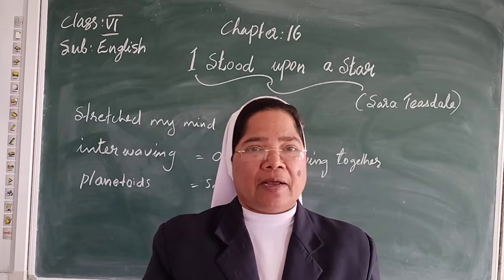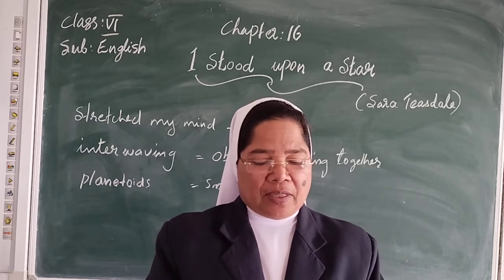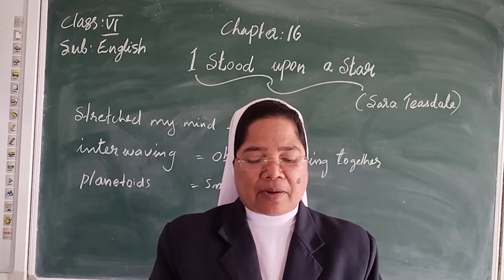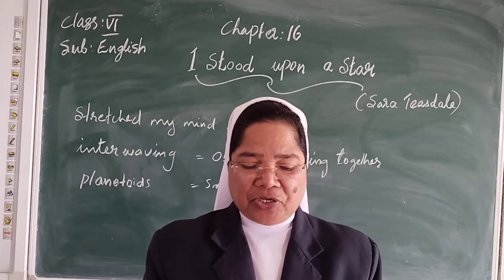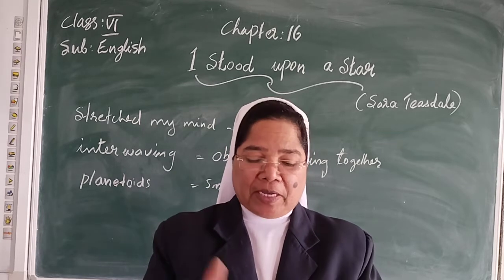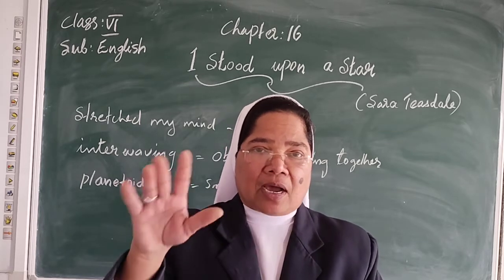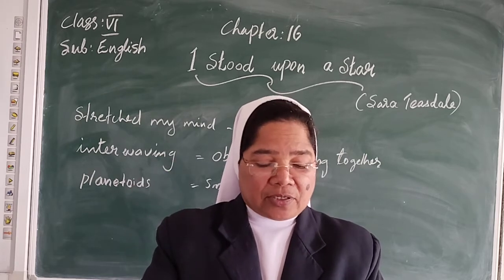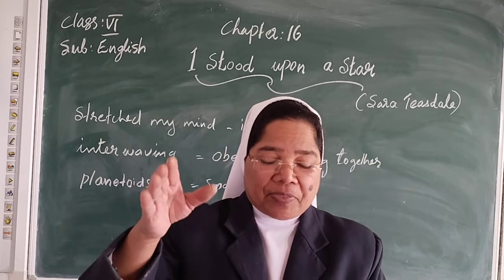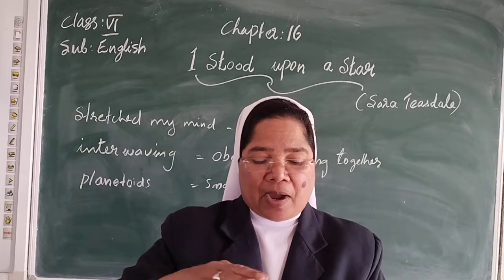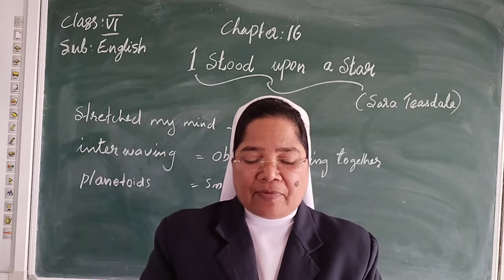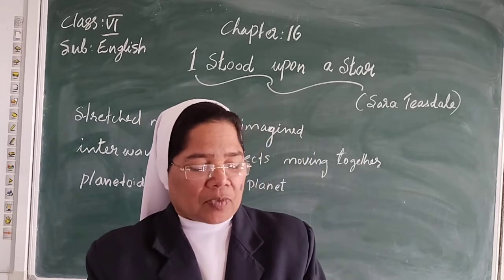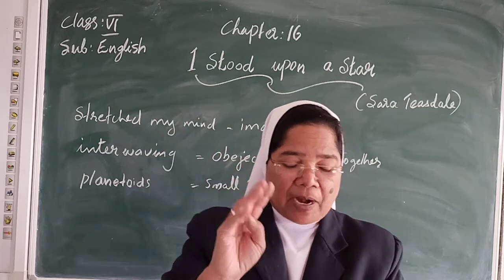Once more, I will read the summary. The poet is able to stretch her imagination and she pictures herself in space, standing on a star. From there she sees Earth flying in the part of space where 7 other planets are. Then, 7, how many? 7 planets are there.